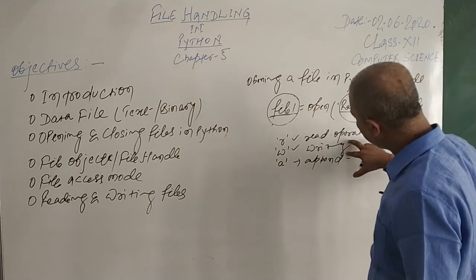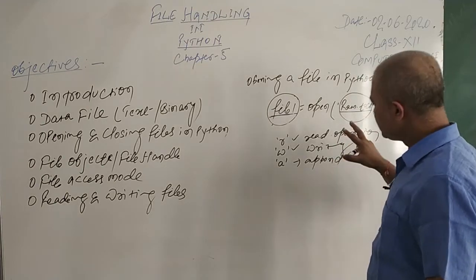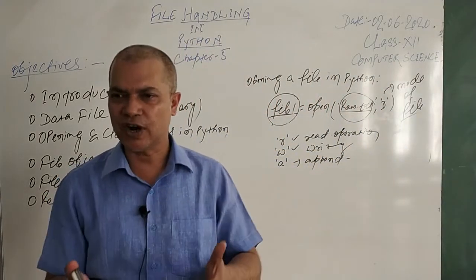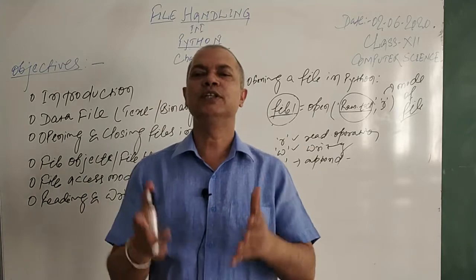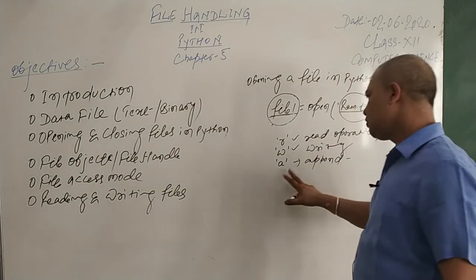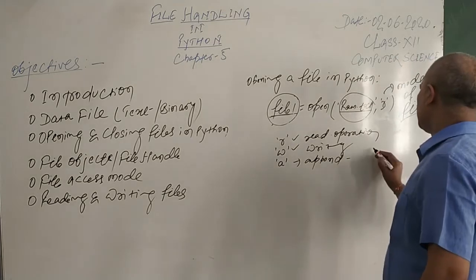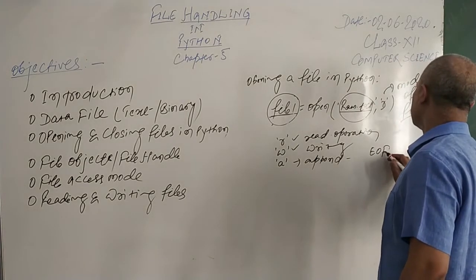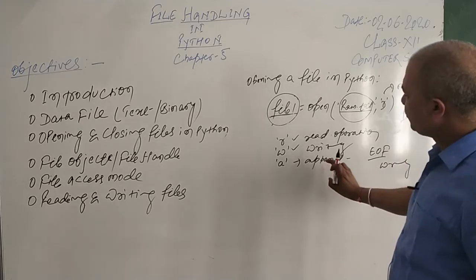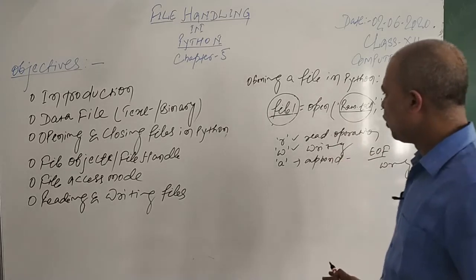So that is what write mode is. But the append mode allows you to add something extra in the existing file without overwriting it. It means in the append mode, the cursor always moves to the end of the file and then starts writing. It means it will append. So these are the 3 modes.